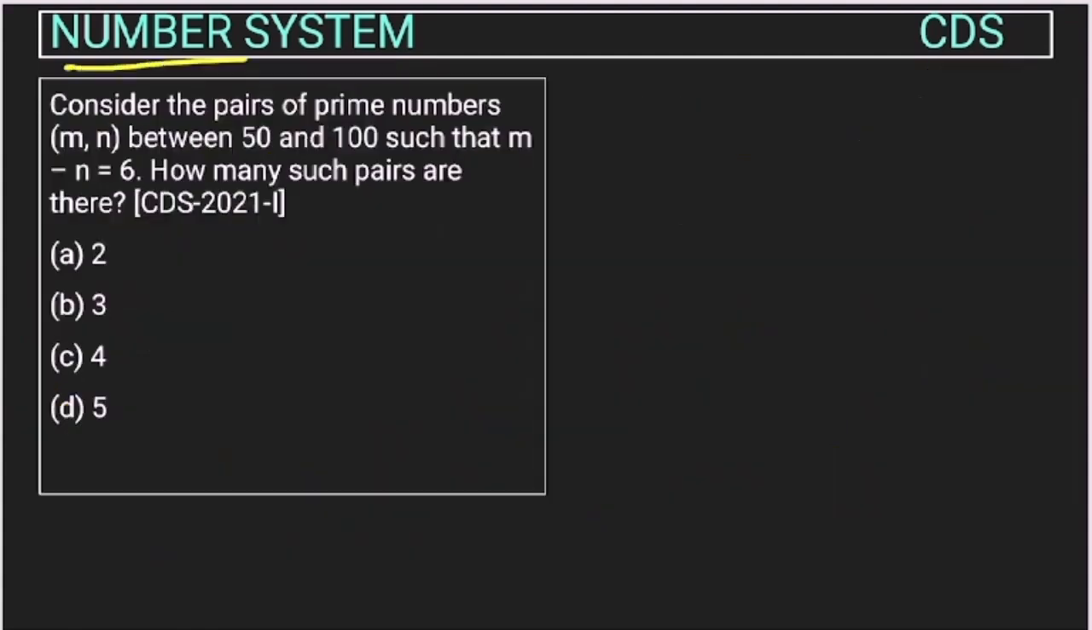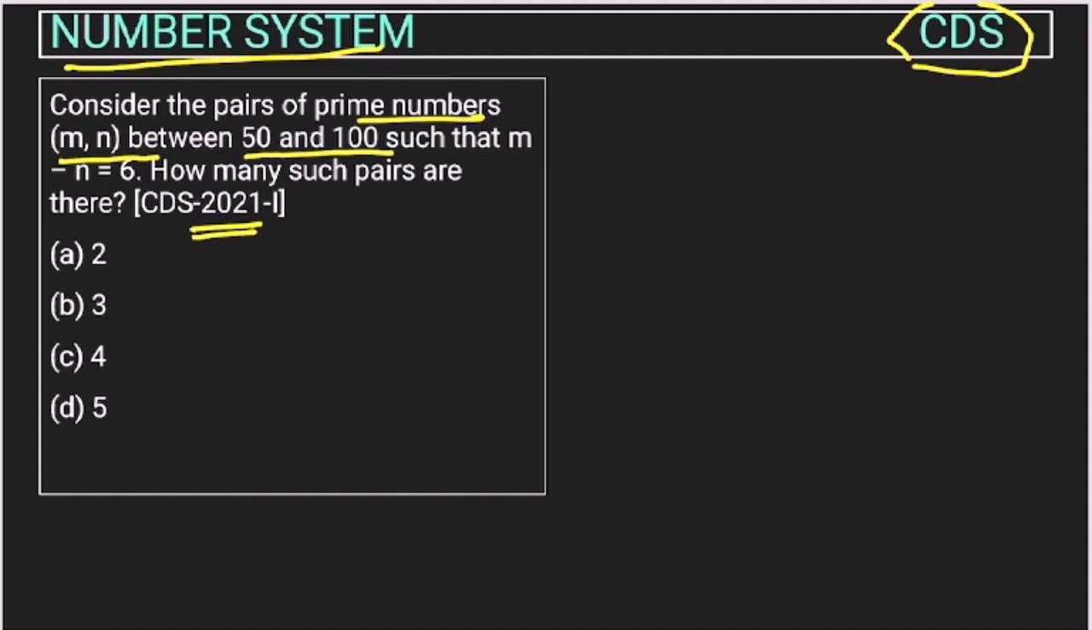Now this question from the number system chapter was asked by UPSC in their CDS exam in the year 2021. The question is: consider the pair of prime numbers m and n between 50 and 100 such that m minus n equals 6. How many such pairs are there? So they are asking about prime numbers, right? So we have to consider the prime numbers between 50 and 100.